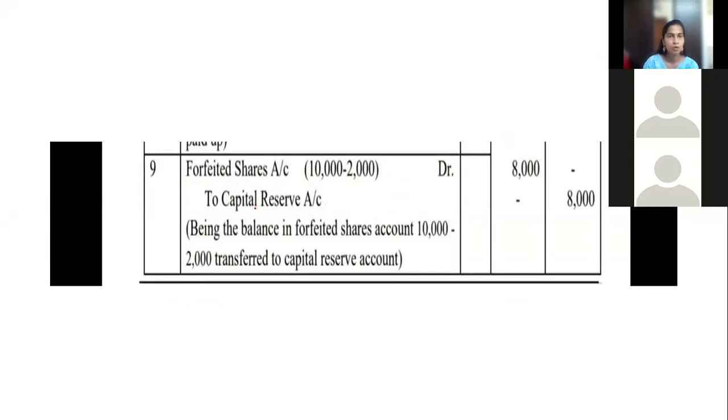Please write it. Forfeited shares account debit to capital reserve account. B, balance in forfeiture account, that is 10,000 minus 2,000. I will tell you what it means: transferred to capital reserve account. The last balance in the forfeiture account will be transferred to your capital reserve.